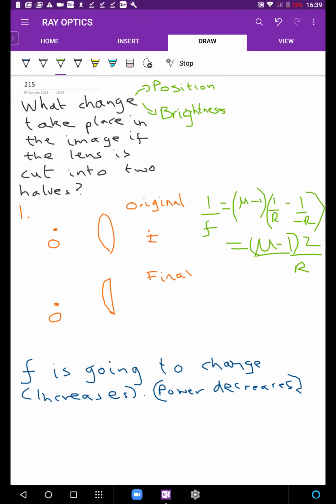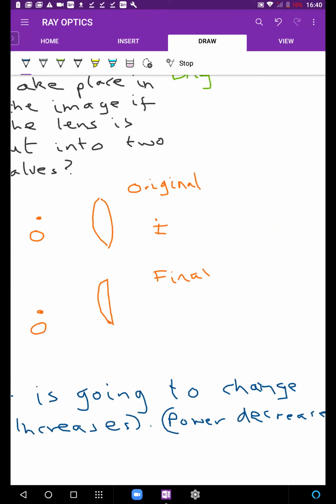दूसरे वाले का क्या होगा? One of these terms will be infinity, so it'll be (mu minus 1) upon r. Either way, at least you can say that your focal length is going to change. Power is going to decrease. Isn't the power of the upper lens the addition of these two half lenses? इसको दो पार्ट में अगर डिवाइड करूंगा तो ऊपर वाले का पावर, इन दोनों का पावर का सम है ना,